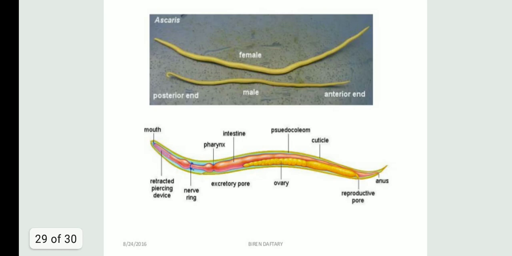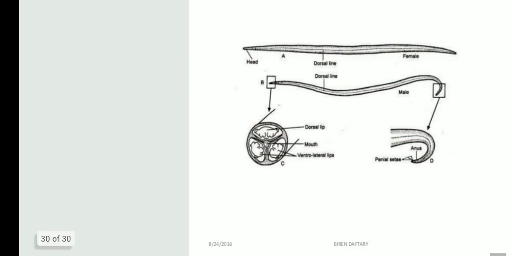So you can see this is the female Ascaris. This one is the male Ascaris. You can see the anterior and the posterior, and it has a quite hook-like structure, shorter, and the female is larger in size.